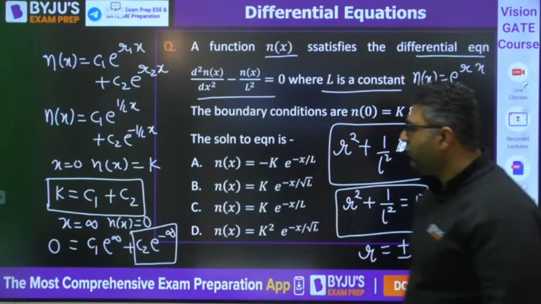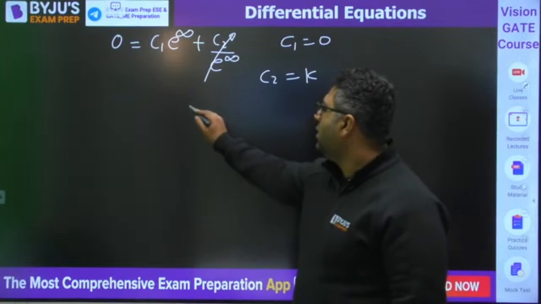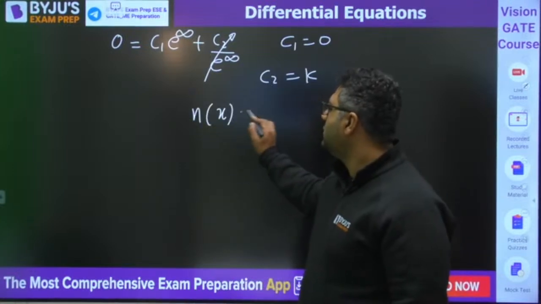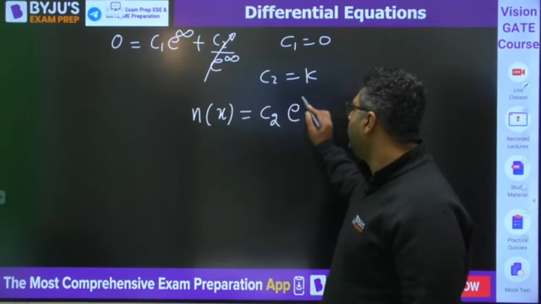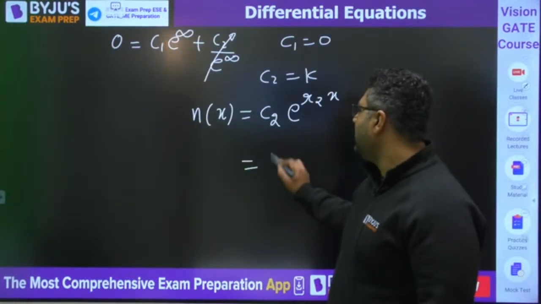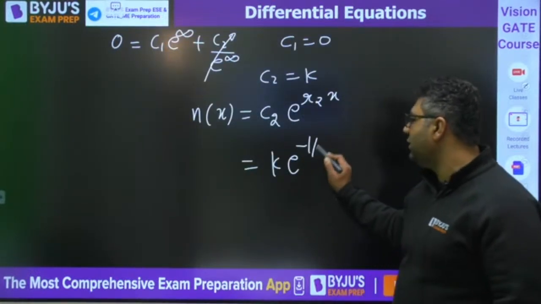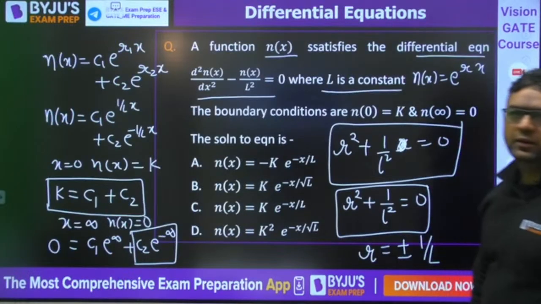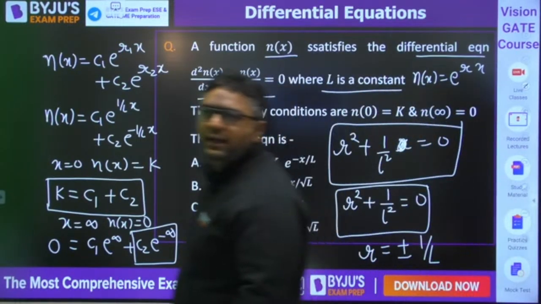So what would be the answer for this? It would be nx equals C2 e to the power r2x. So it is k e to the power minus 1 by Lx. Please look at it if you find any problem.